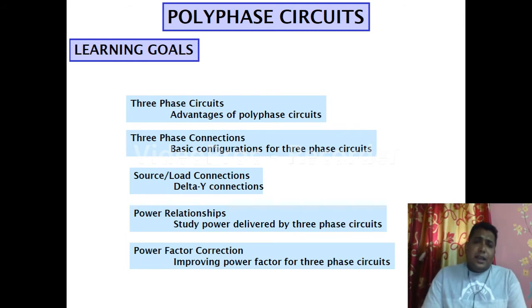In the three-phase system, first of all we have to check why three-phase system. Then we have to know the advantages of the three-phase system, and how to use it. These are the things we have in this module that we have to study now.